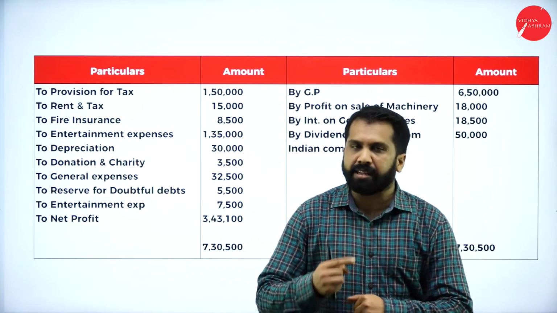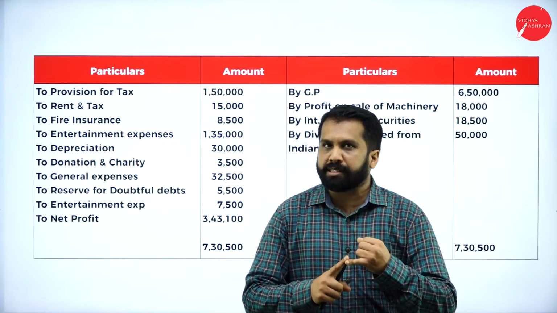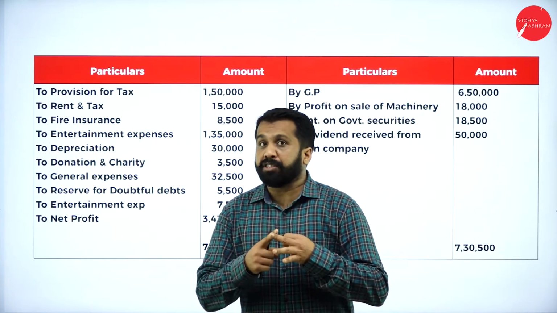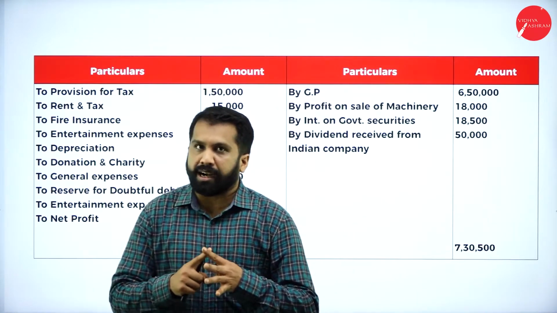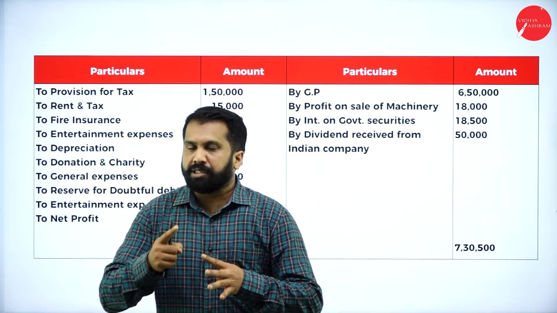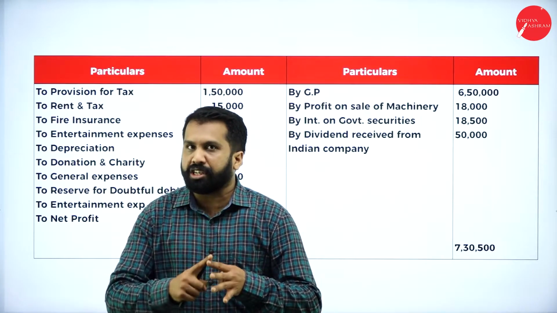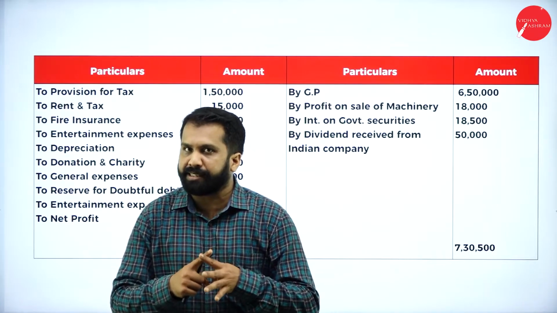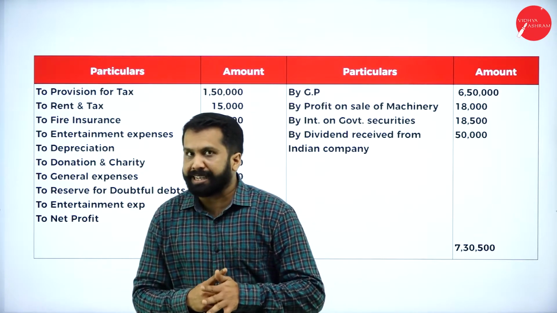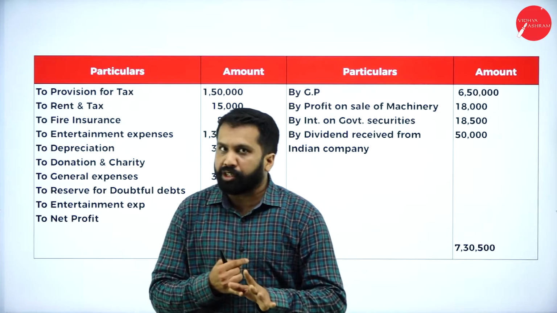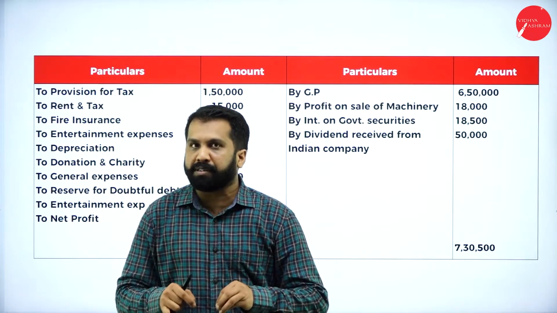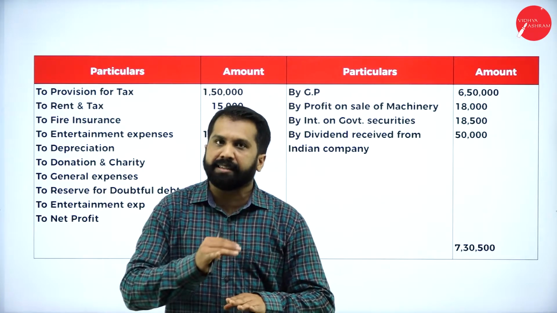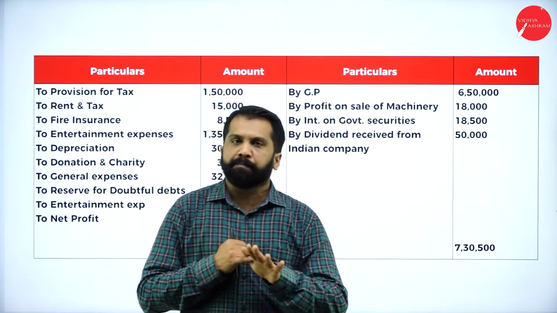Again I'll repeat: any provisions, any reserves, depreciation if you have adjustment, any taxation other than excise, VAT, GST, any personal expenses, any donations. If the donation is given for business or trade purposes, we will not consider it. Other than that, all the donations will come.